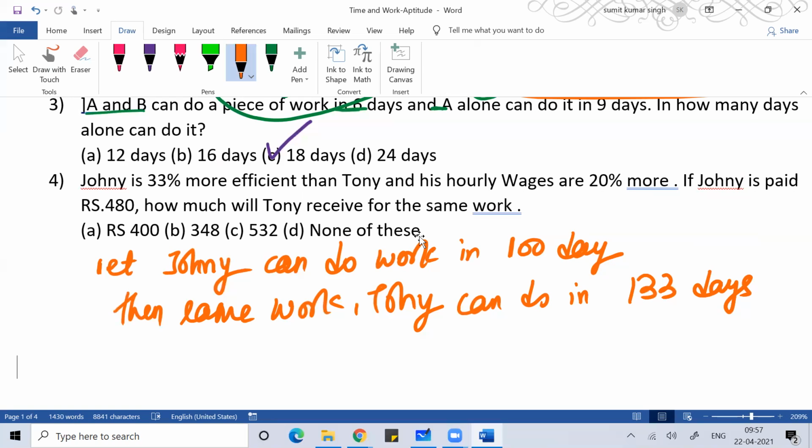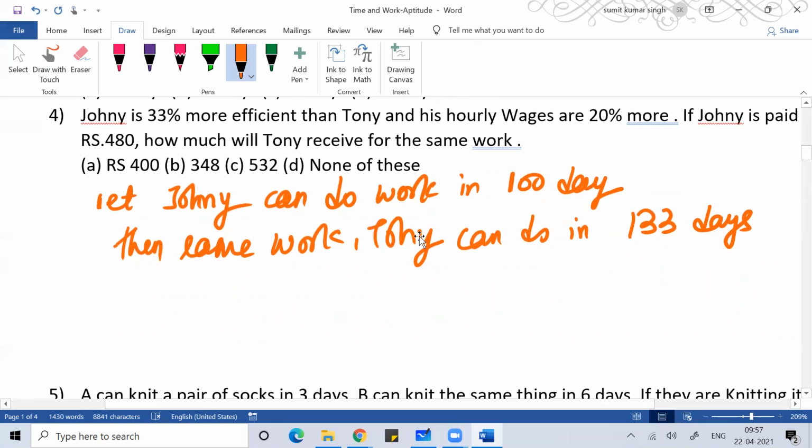You will not get wages for your efficiency. You get wages for the number of days you are working. So definitely, people like Johnny, who are more efficient, have a lot of demand in the market, so Johnny will expect more reward. That's the reason Johnny wants 20% more money than Tony.